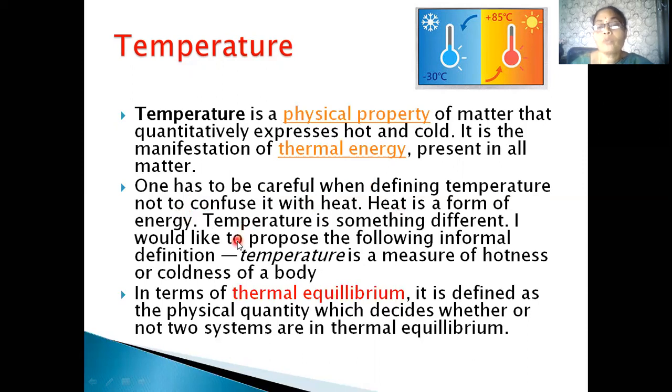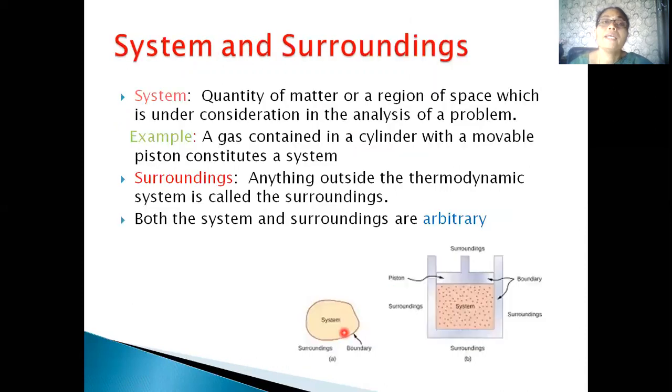I would like to propose the following informal definition. Temperature is a measure of the degree of hotness or coldness of a body. To be more specific, in terms of thermal equilibrium, it is defined as the physical quantity which decides whether two systems are in thermal equilibrium or not.